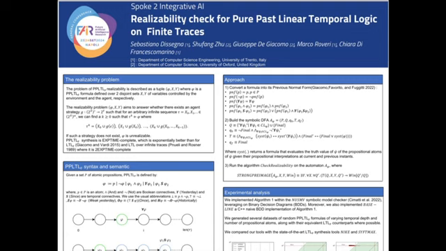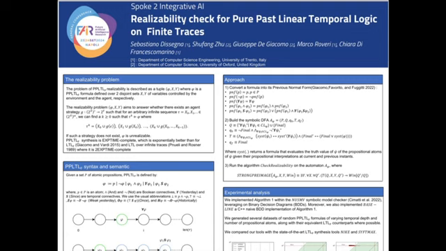The realizability problem is the first part of the problem known as synthesis. Synthesis can be viewed as a two-player game between an environment and an agent. We start from a specification, which is a temporal formula expressed over two sets of variables: an input one represented by the set X and an output one represented by the set Y. The input one is controlled by the environment, while the output one is controlled by the agent. In this game, the environment will try to violate the specification, while the agent will try to satisfy it.